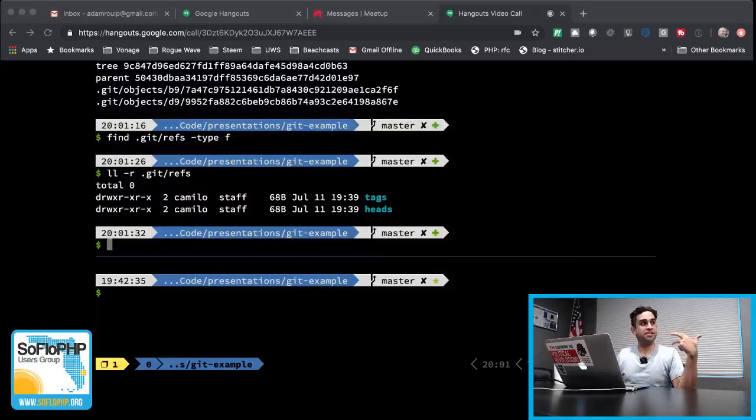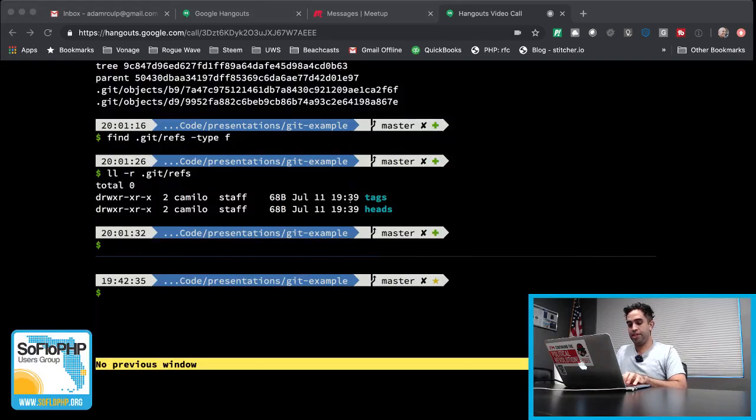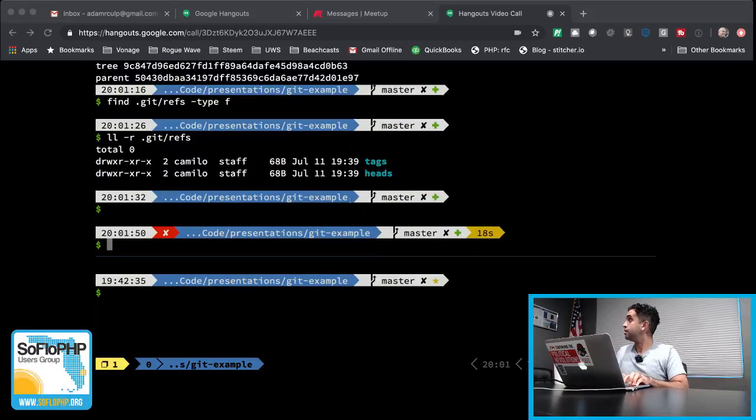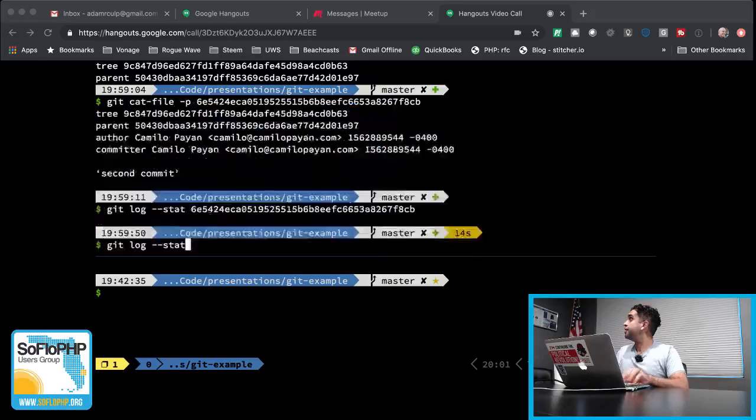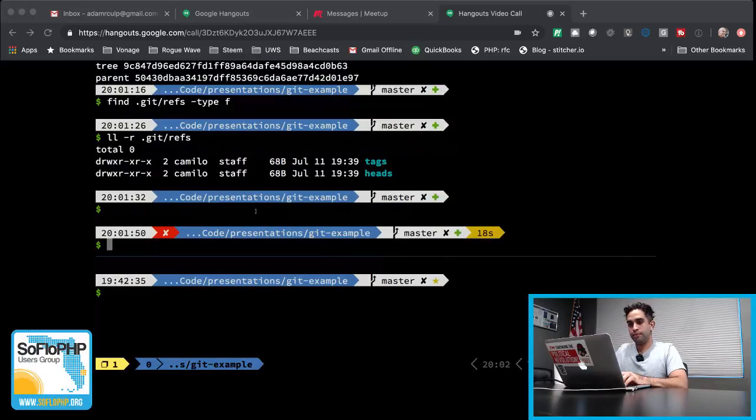Tags you might have used git tag to deploy things. That's basically all I use them for. And heads is what's going to be the most interesting thing here. So let's find our last commit hash. All right. It's this one. And we'll go ahead and echo that information into a file in our refs heads folder. We'll call that poke.